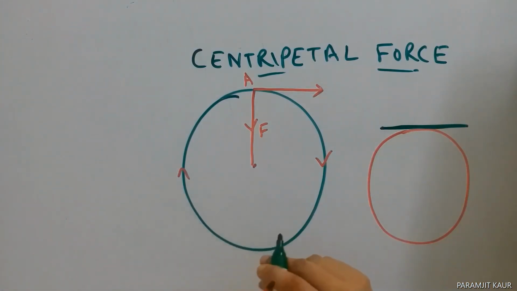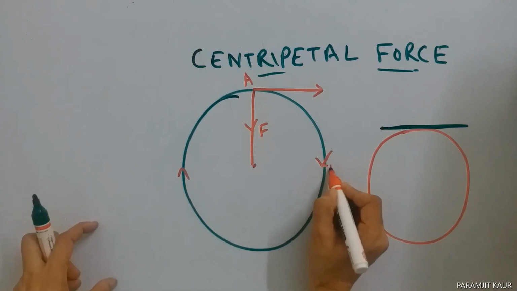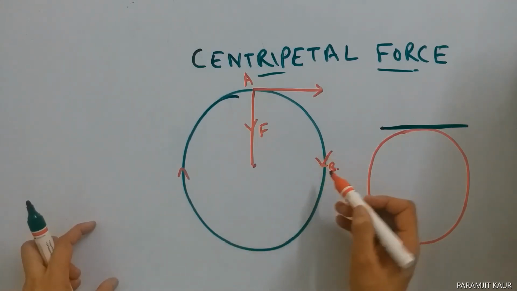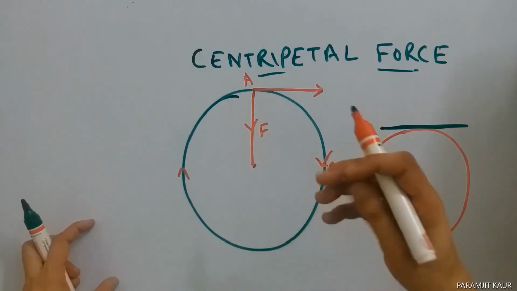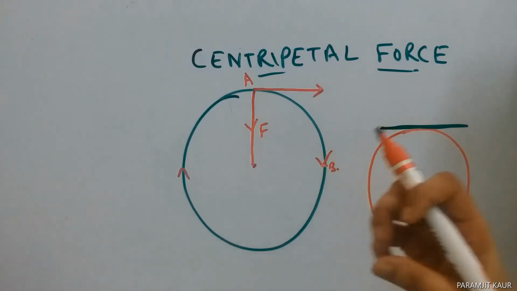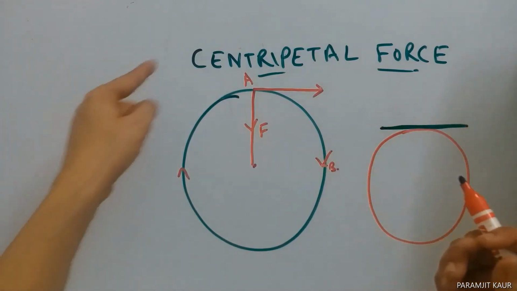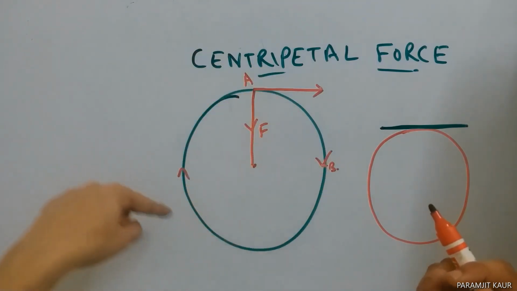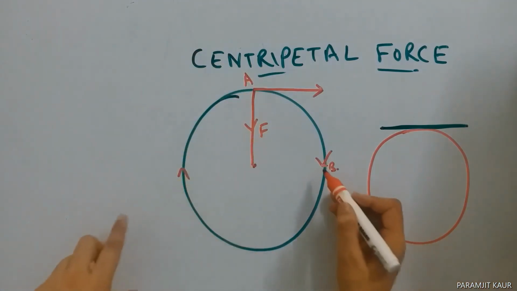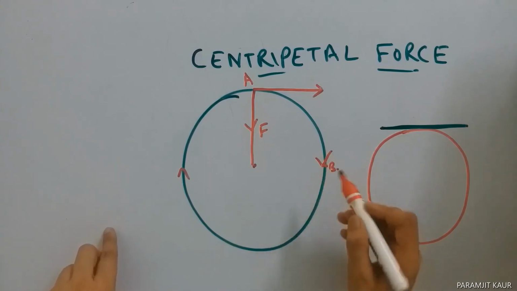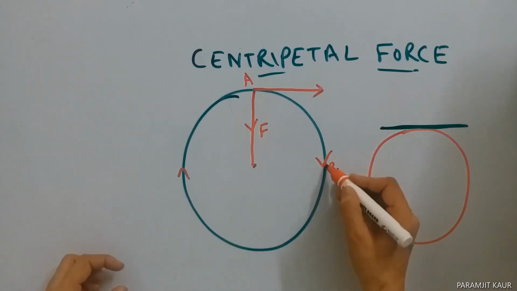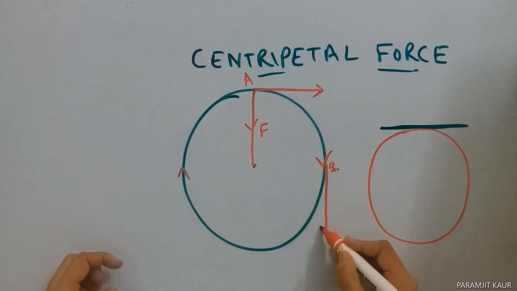Now similarly, if I consider point B here, if I release it at this point, which means I'm removing the centripetal force which was keeping it in the circular path, again it will fall tangential, that is in this manner.